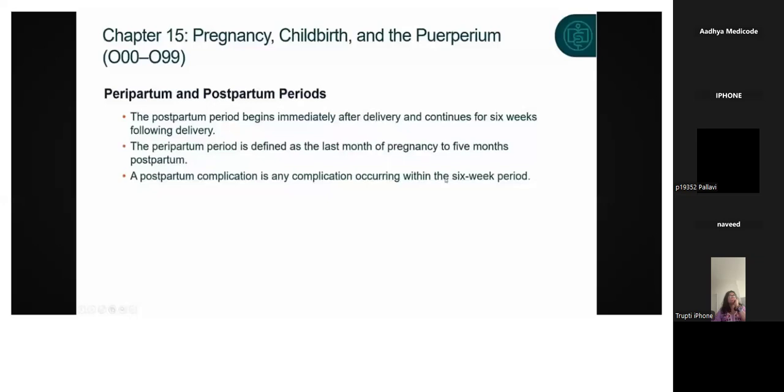Next, please note it down, peripartum and postpartum periods. The postpartum period begins immediately after delivery and continues for 6 weeks following delivery. Please note it down. What is the meaning of postpartum? It's a period that begins immediately after the delivery and continues for 6 weeks following delivery.